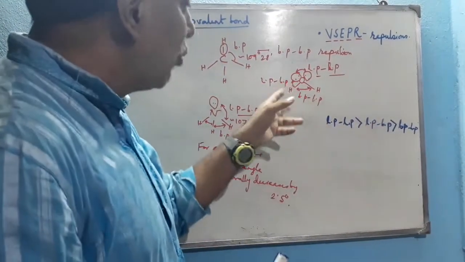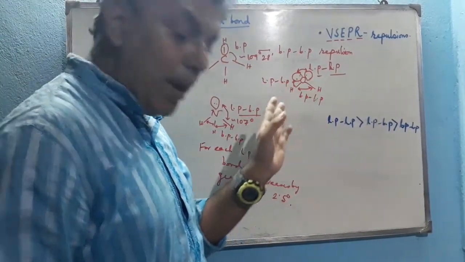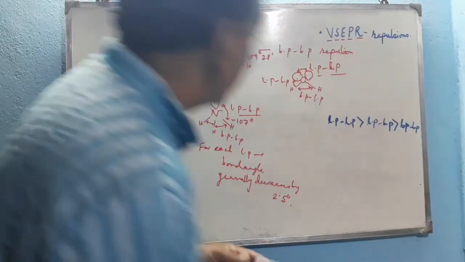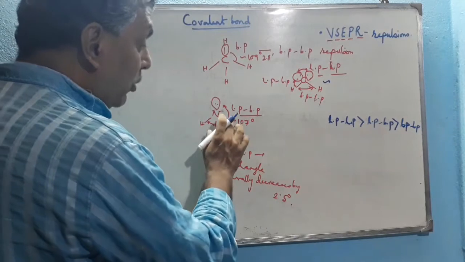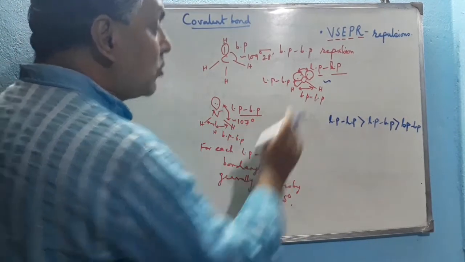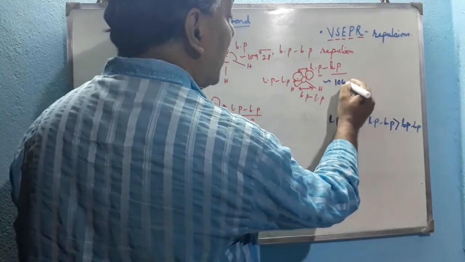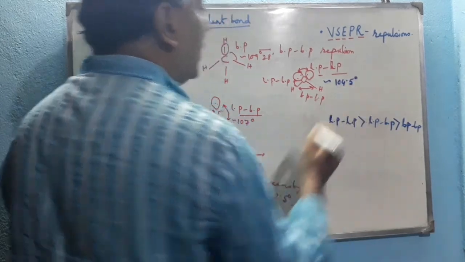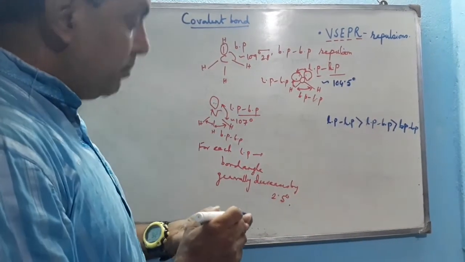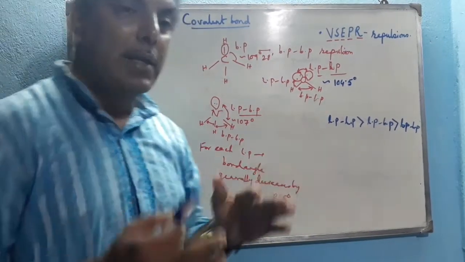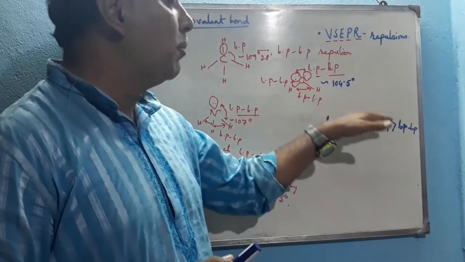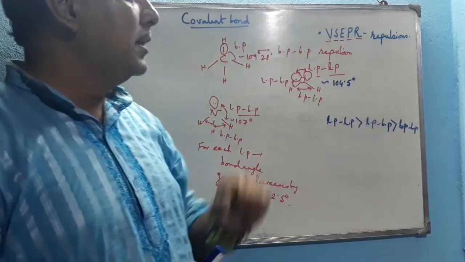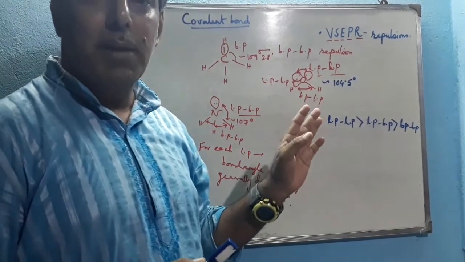So for each lone pair, the bond angle decreases by 2.5 degrees. In ammonia it is 107, so 107 minus 2.5 is near about 104.5 degrees. So this is the reason the bond angle decreases due to the presence of these types of electron pair repulsions: lone pair-bond pair and bond pair repulsion. These are all about the VSEPR theory.